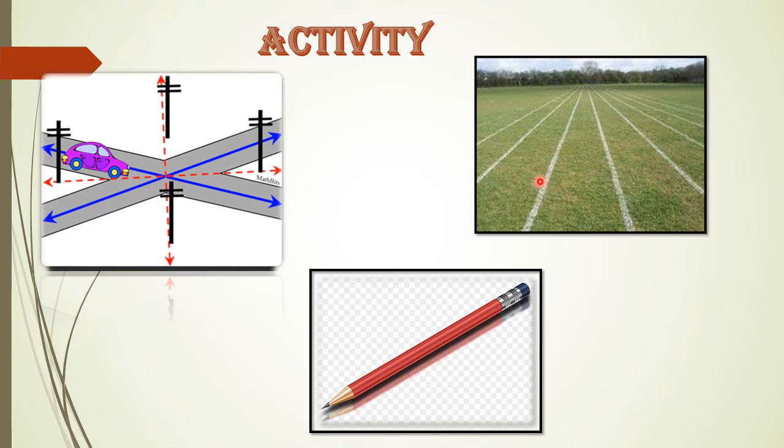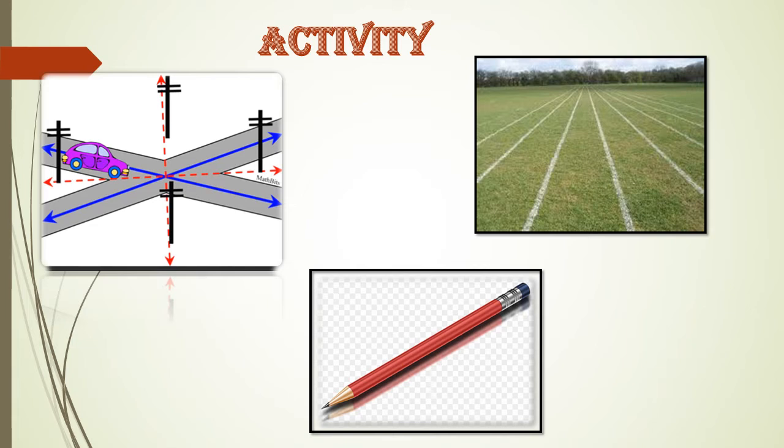Next one, you can see white lines without intersecting each other. So this is an example for parallel lines. Yes, because they do not intersect each other. And the last one, a small pencil. It has a starting point here and an end point here. So this is an example for a line segment. Very good. So clear now? Yes. We will move on to the exercise now.